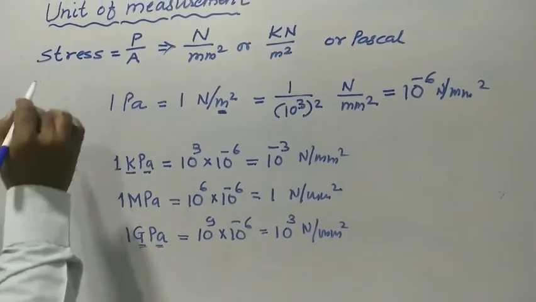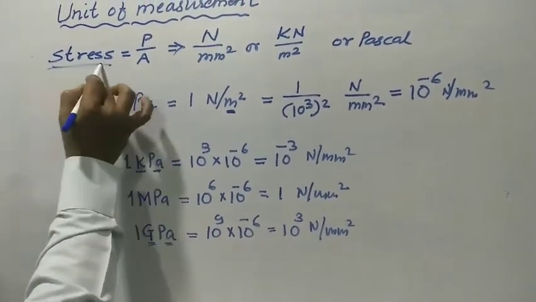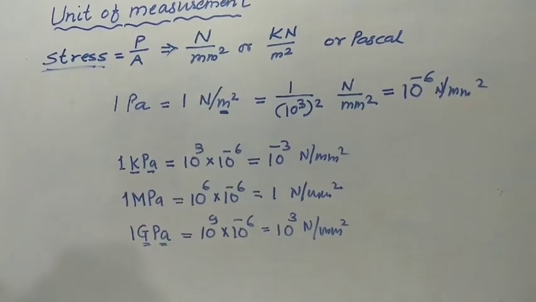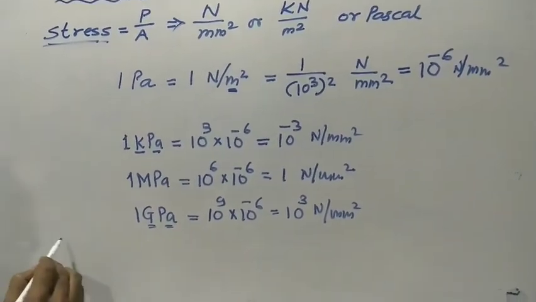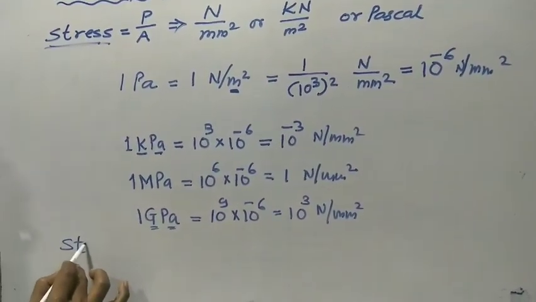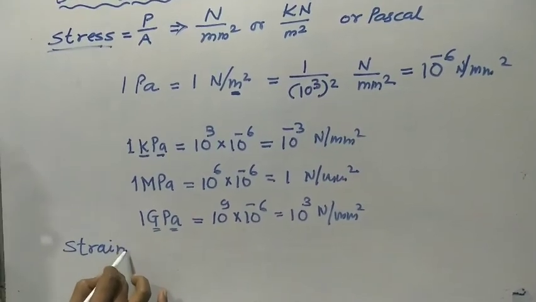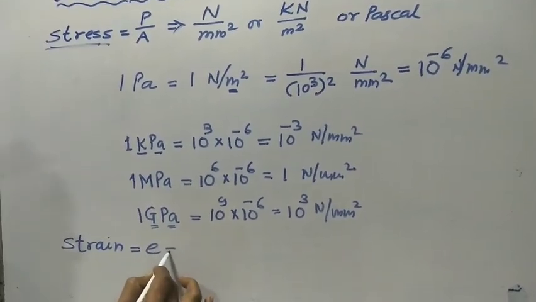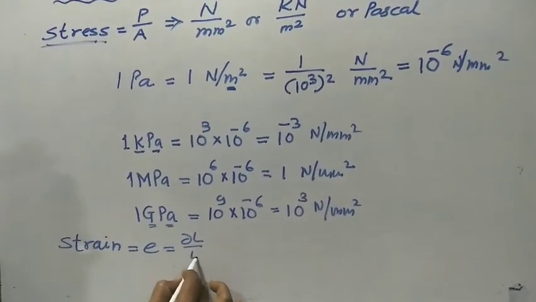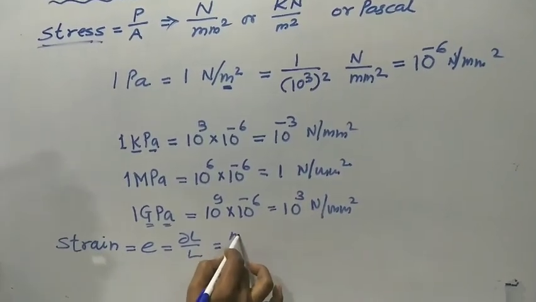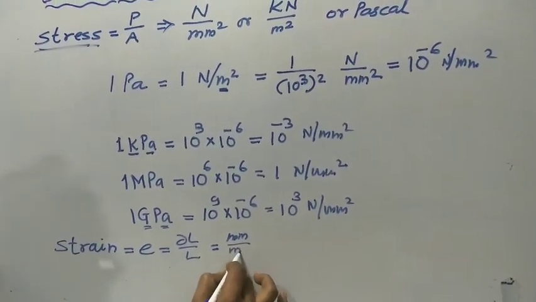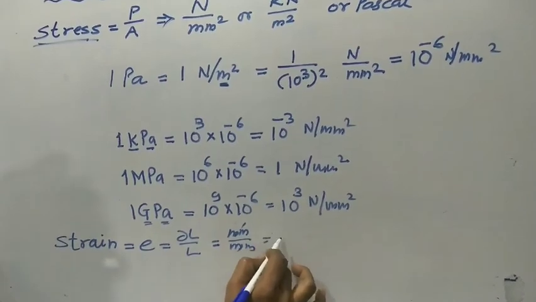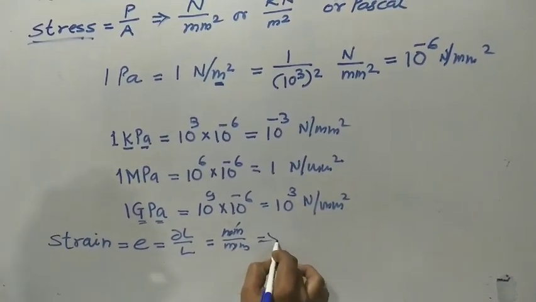This is the unit for stress, measured in Newton per millimeter square or Pascal. Now, unit of measurement for strain: strain is equal to change in length upon original length, with length measured in millimeter upon millimeter. Therefore, this physical quantity has no unit.